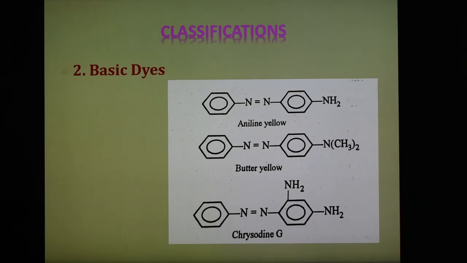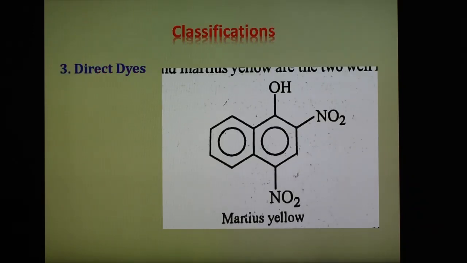Some examples are shown in the slide, that is examples of this type of dyes are aniline yellow, butter yellow, chrysoidine G. These are some basic dyes, and these dyes are generally used to dye silk, wool, cotton, leather and paper. So this is the second dye, and examples. And third is a direct dyes. Sometimes it is also known as substantive dyes.